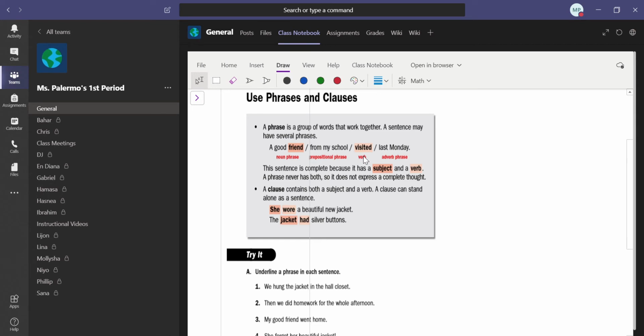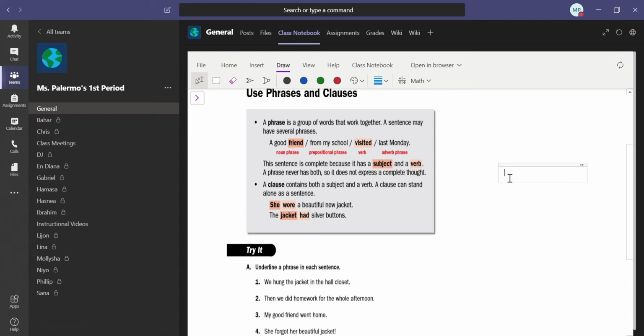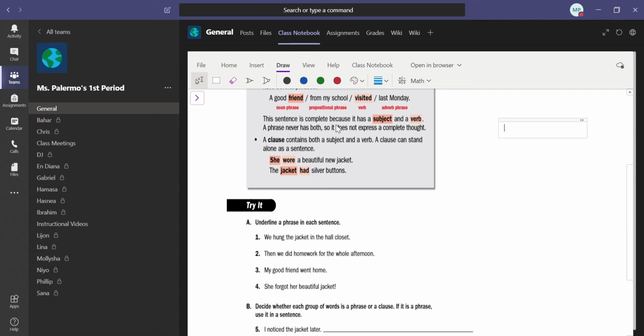Then we have the verb visited, that's a verb phrase. And then last Monday, we haven't done too much work yet on adverbs, but last would be the adverb describing when you were visiting. So this sentence is complete because it has a subject and a verb.